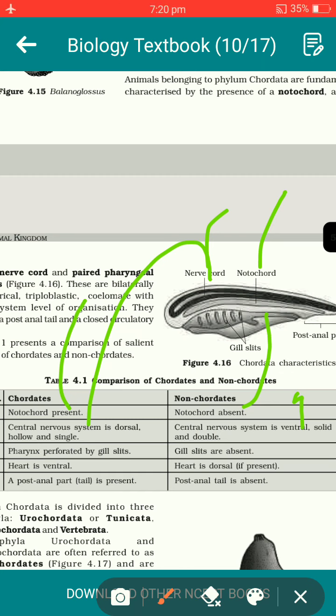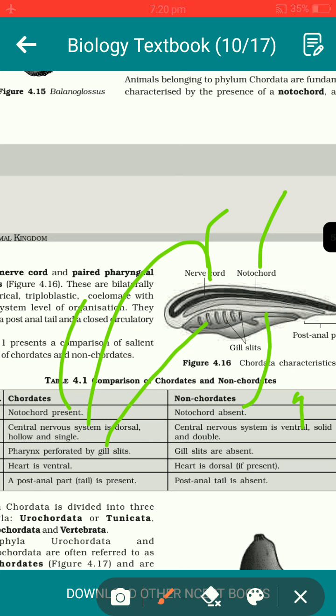Now another very important point about the chordates is that their pharynx is perforated by openings known as gill openings or gill slits, and gill slits are absent in non-chordates. In all non-chordates, the gill slits are absent. In non-chordates, right from the Porifera up to the Hemichordata, there are no gill slits.